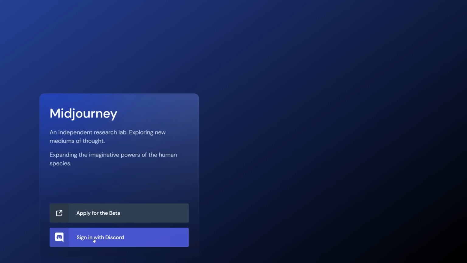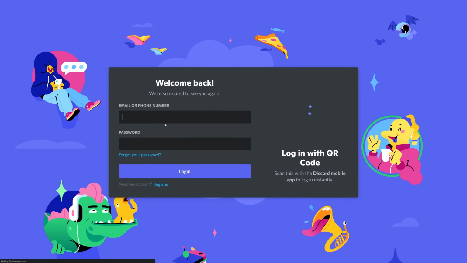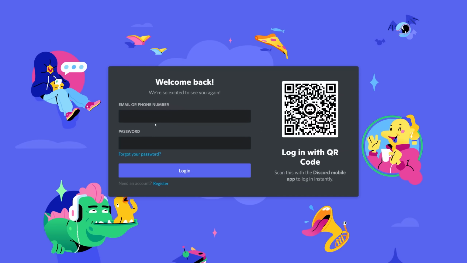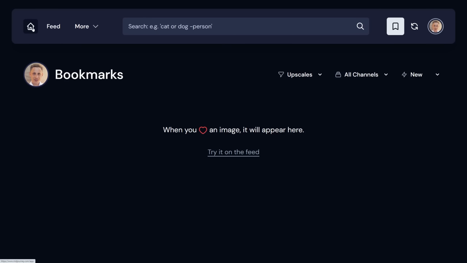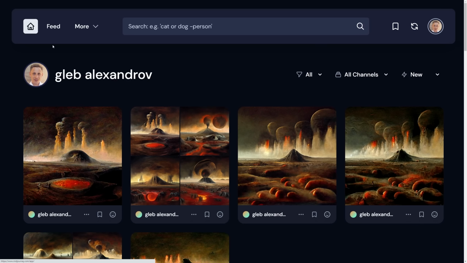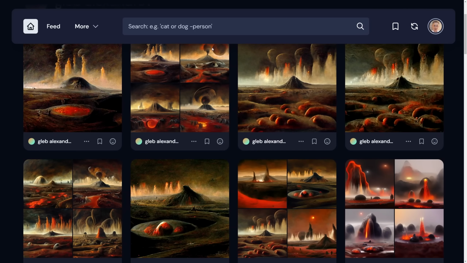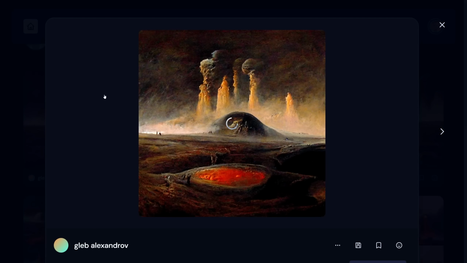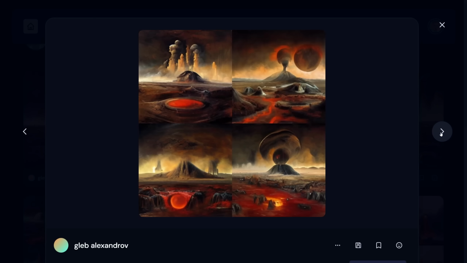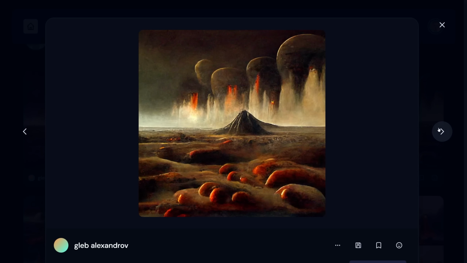Thankfully, you can go to midjourney.com and sign in there with Discord. And after logging on, you will find every piece of modern art you've generated using Midjourney. We need to click the Home button in the upper left corner of the screen. And voila, this is your gallery. From there you can browse every image you created. They're sorted very conveniently in a chronological order.